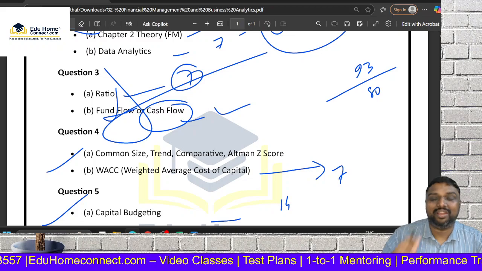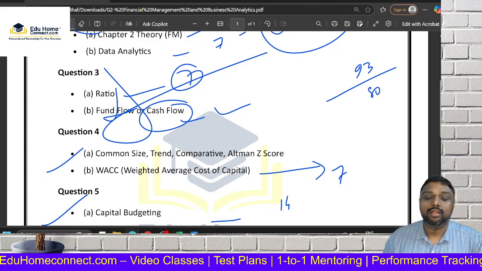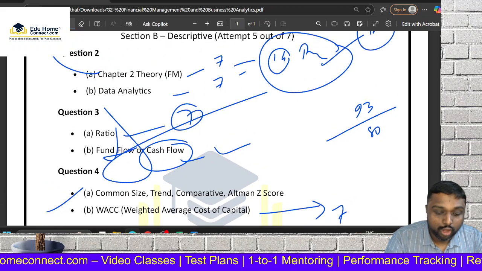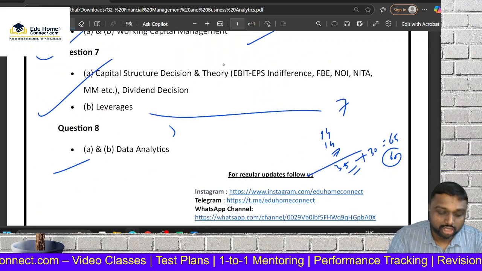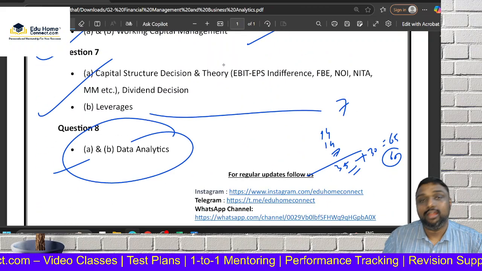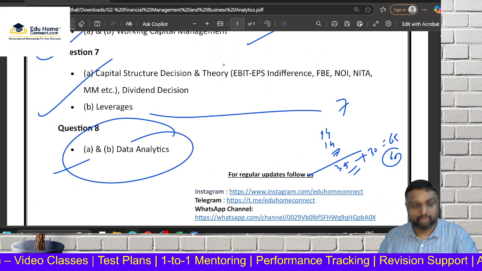Then coming into ratio analysis. That's all. So data analytics, my dear friends, question number 2 and question number 8 in data analytics, you can skip it, you can score without it, but I won't suggest that.